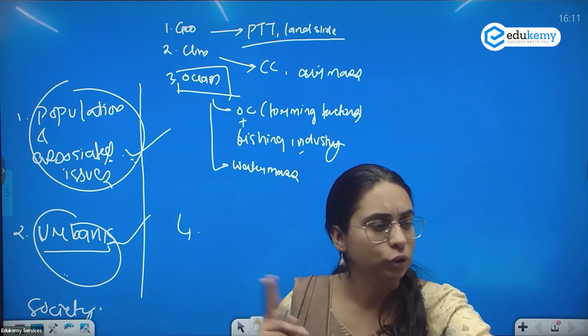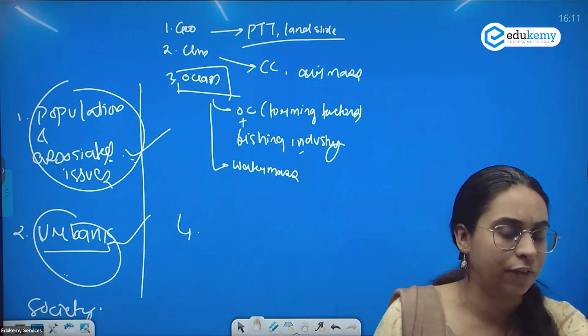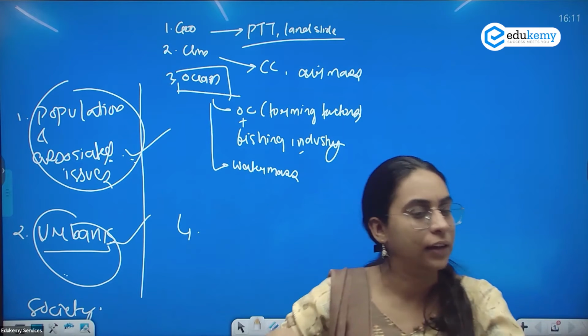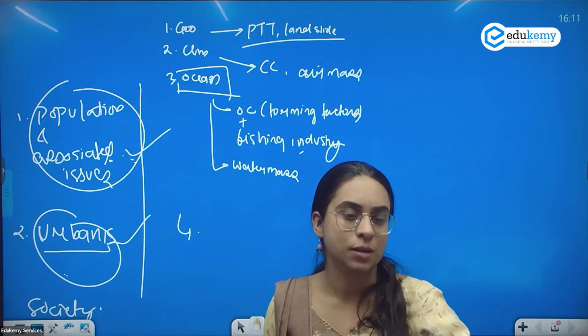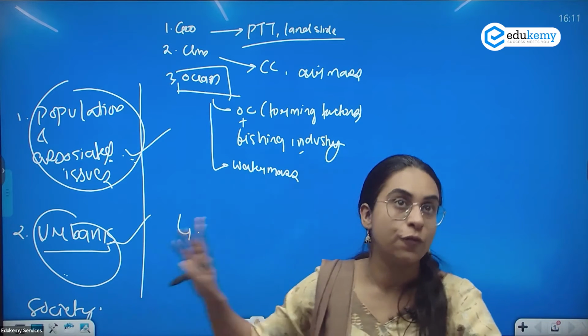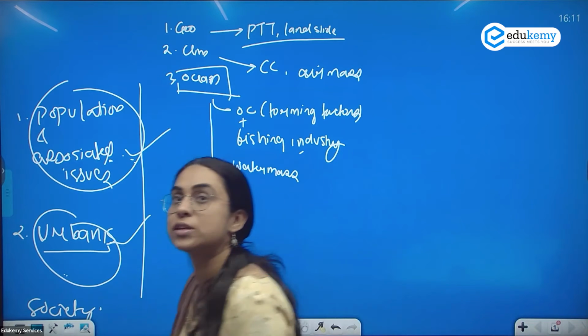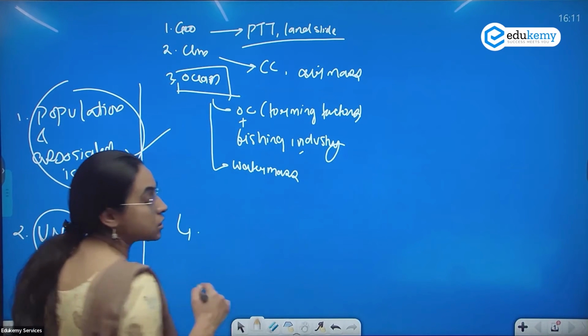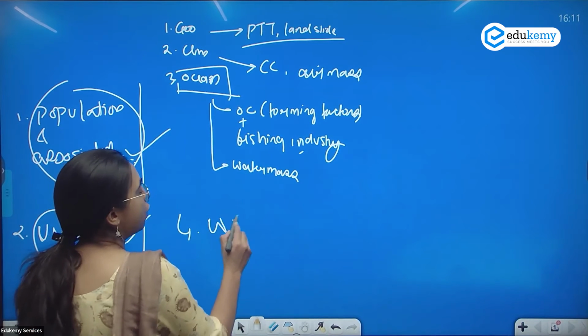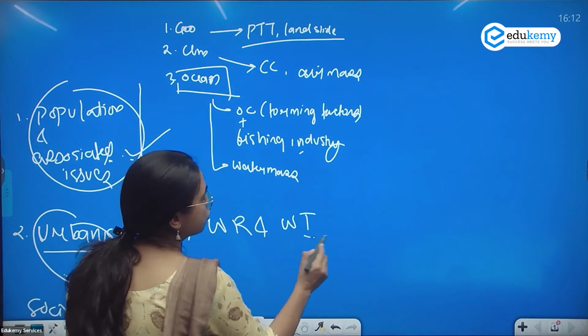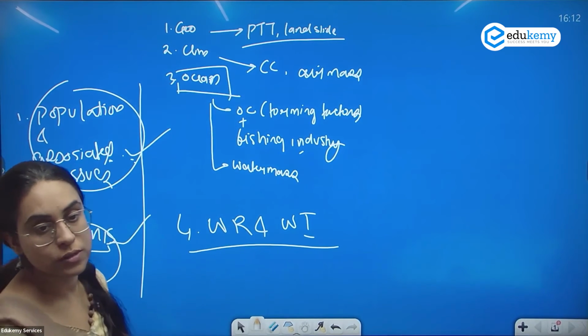So geography students, they have some bit of advantage, but then we try to mitigate that advantage and just try to solve some of the questions from urbanization, from population and associated issues. One important topic that is asked in your GS paper 1 is world resources and world industries. The question from world resources and world industry.